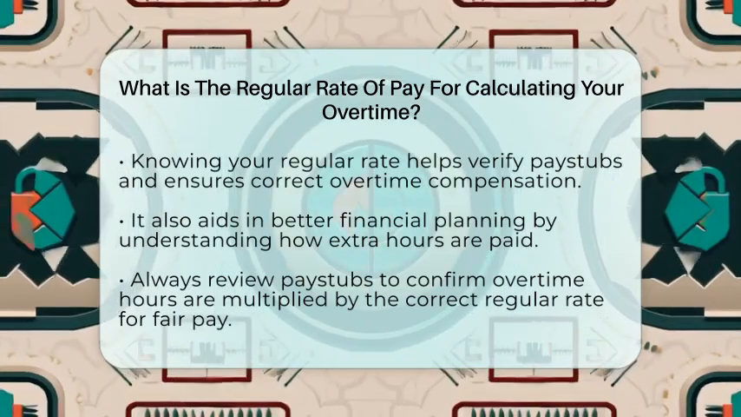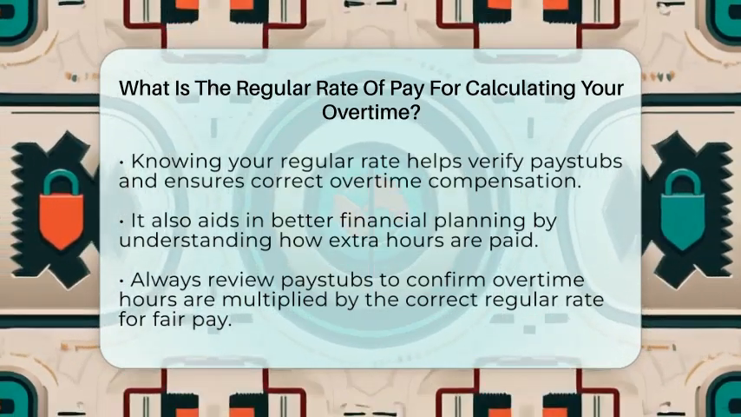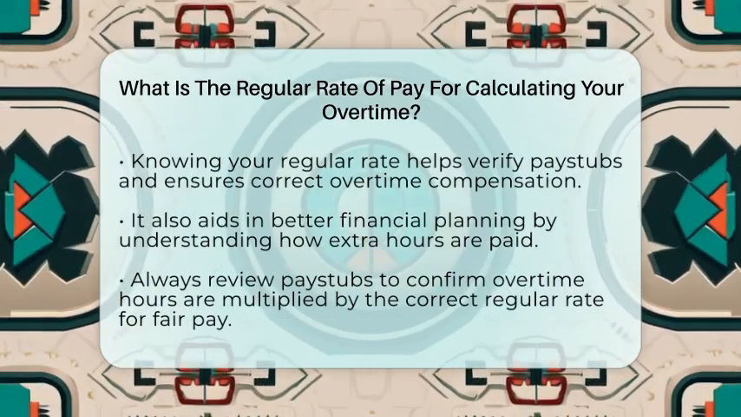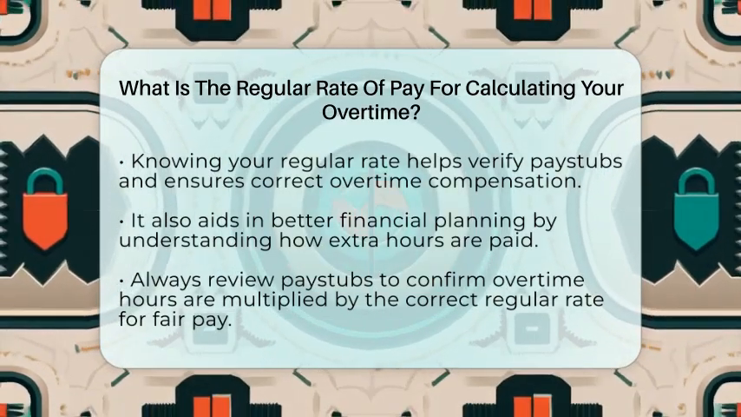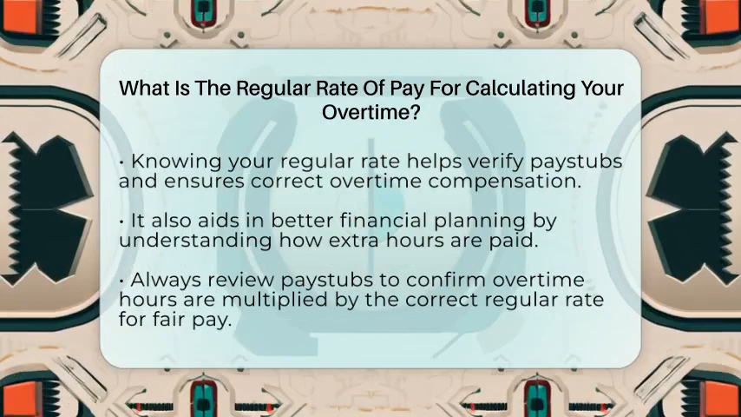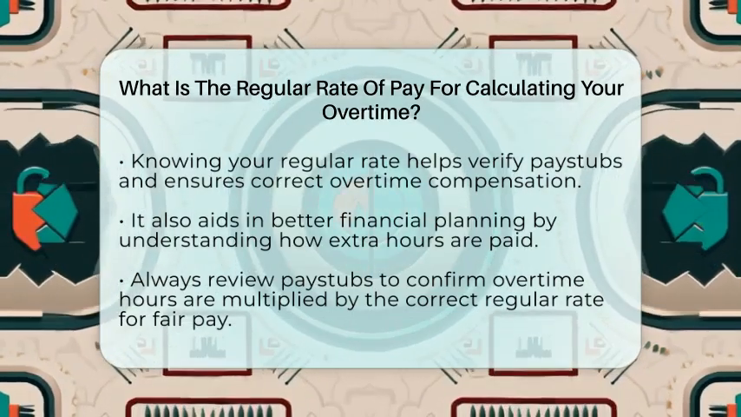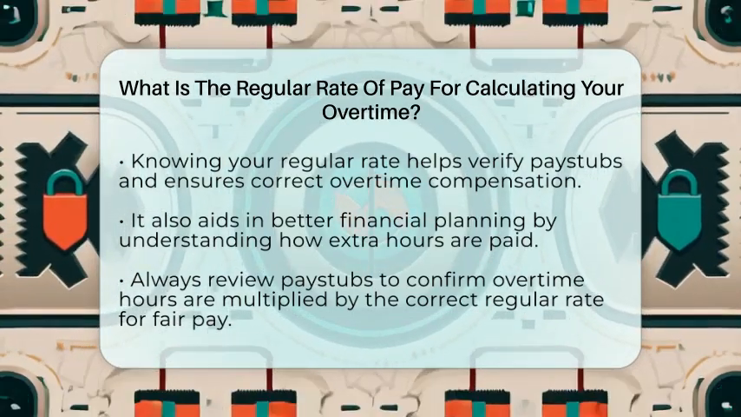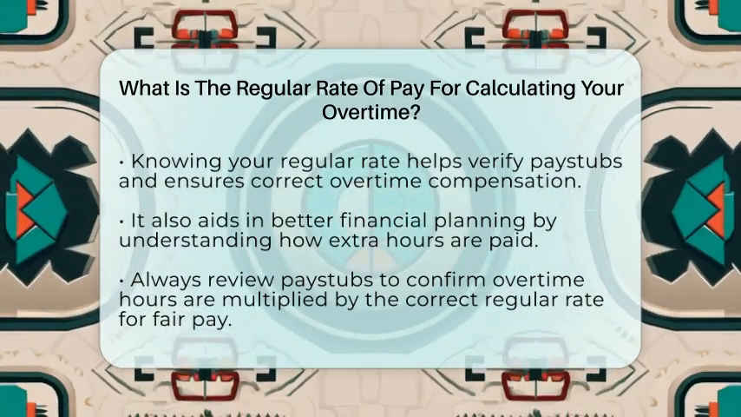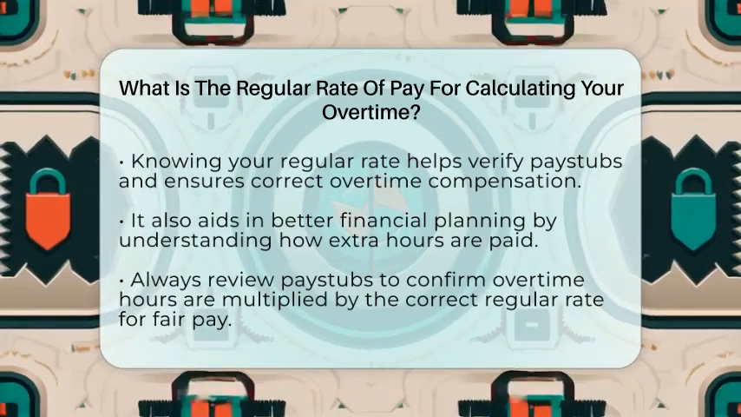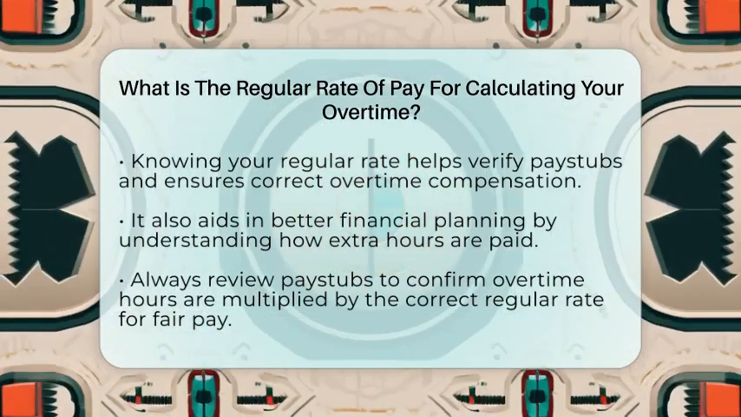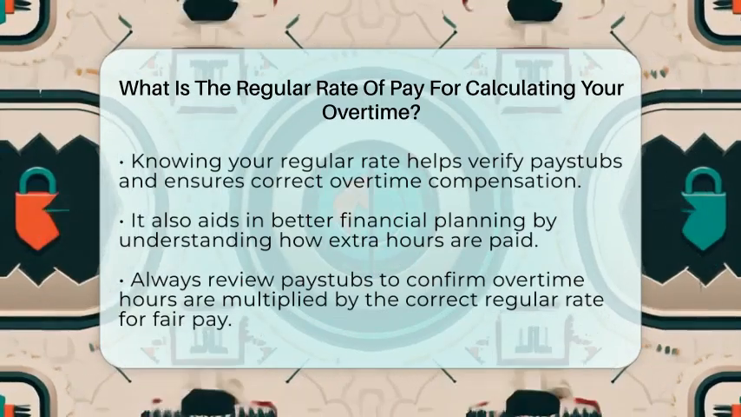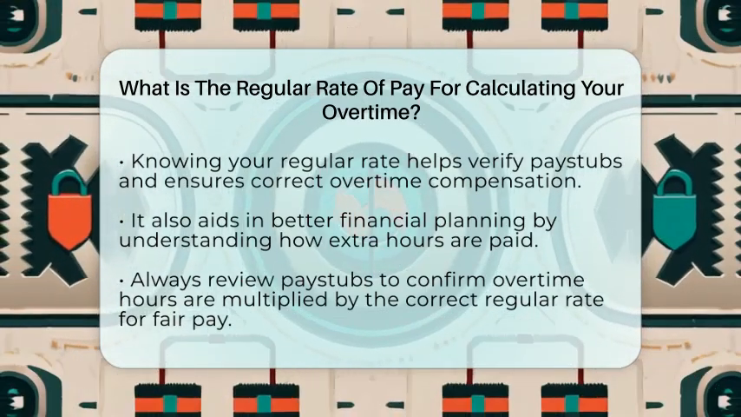Knowing your regular rate of pay helps you verify your pay stub and ensure you're receiving correct overtime compensation. It also helps you plan your finances better by understanding how extra hours are paid. Always check your pay stub to see if your overtime hours are multiplied by the correct regular rate, so you can be confident you're paid fairly for every extra minute you work.